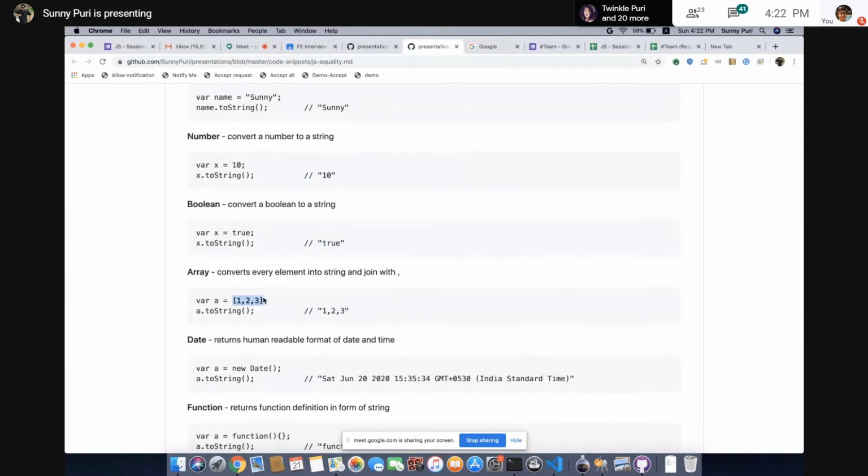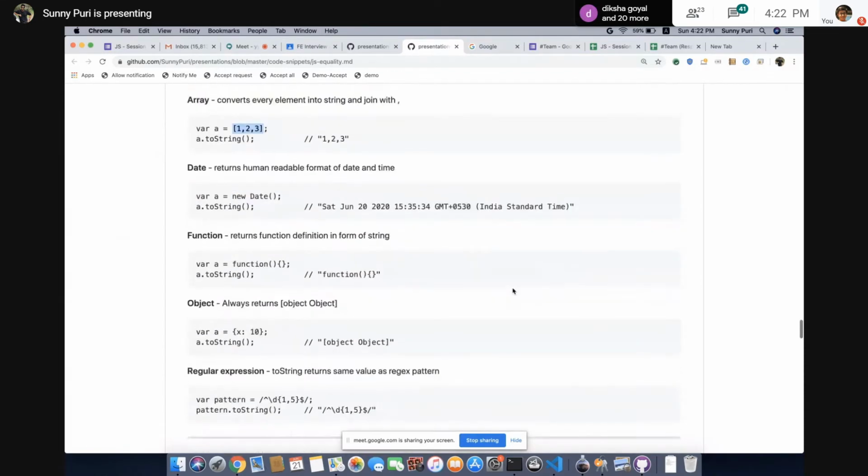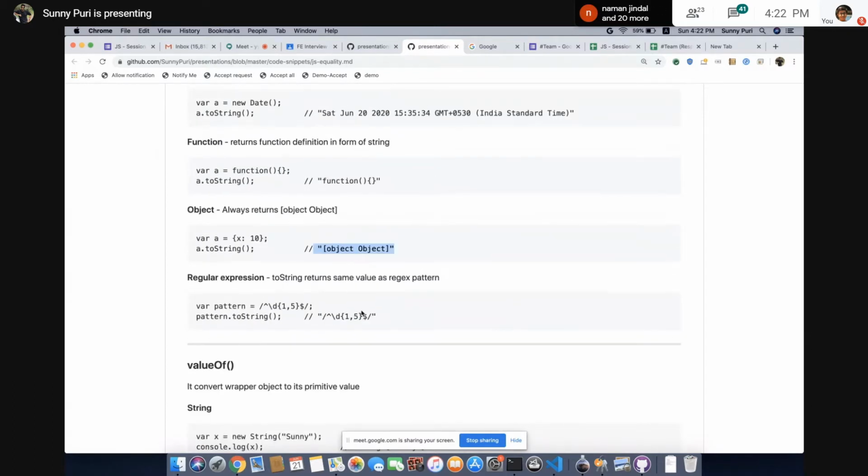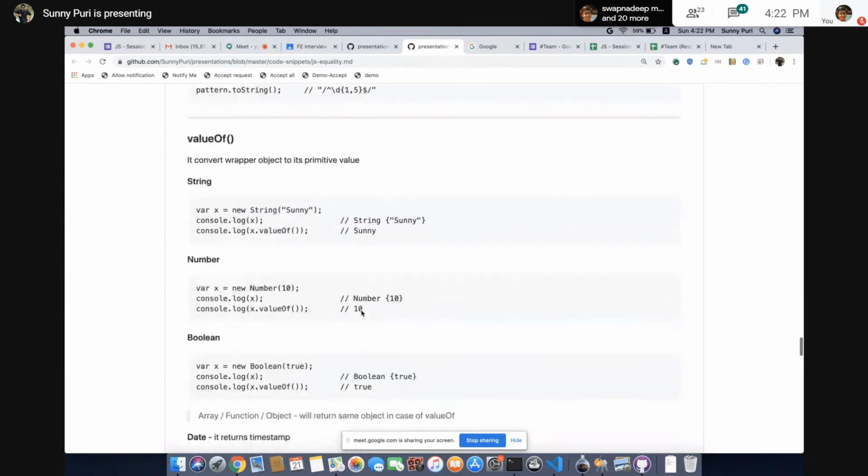Once again, string, number and boolean will return the same as it is. Array will convert every element and join with comma. Date will give you the human readable format. Function gives the function definition as it is. It will not execute, it gives directly the function definition. Object will give you a string like object. Then regular expression, same.